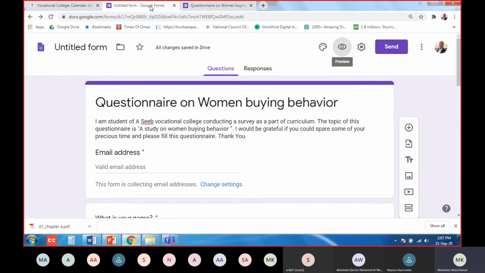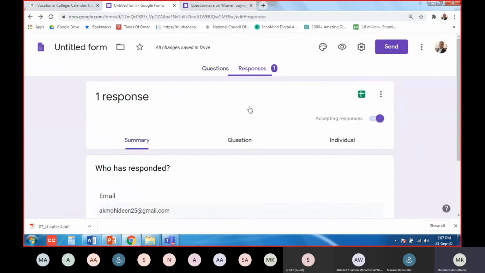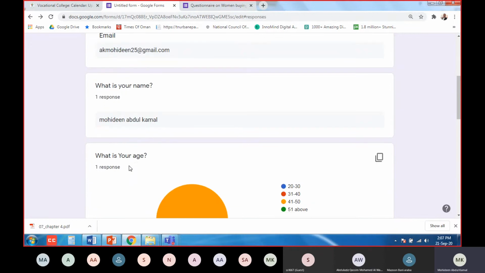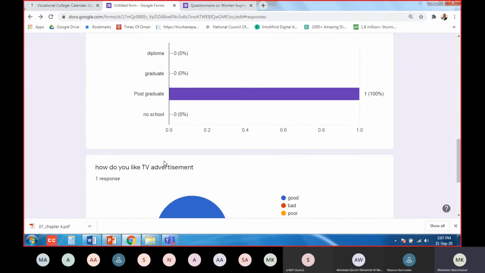Now you are the person who has done this. You see here, beside Questions there is one called Responses. If you go to Responses, you see here my name, what is my answer, everything I will get here.